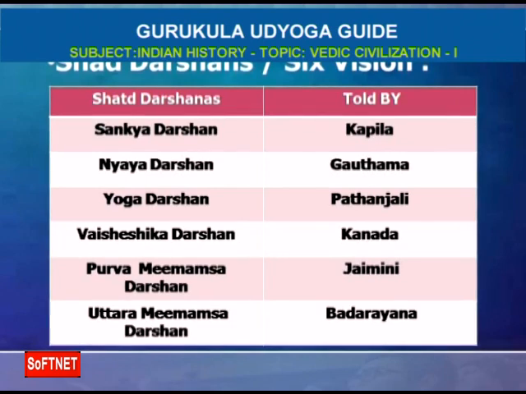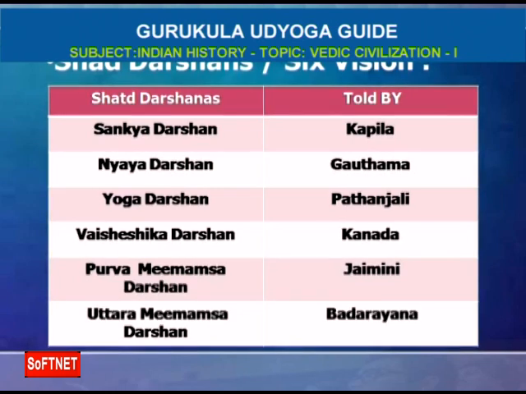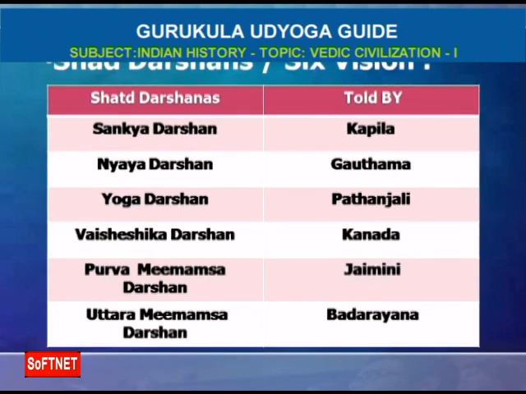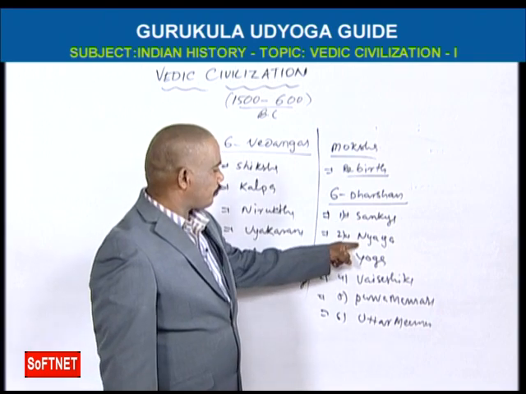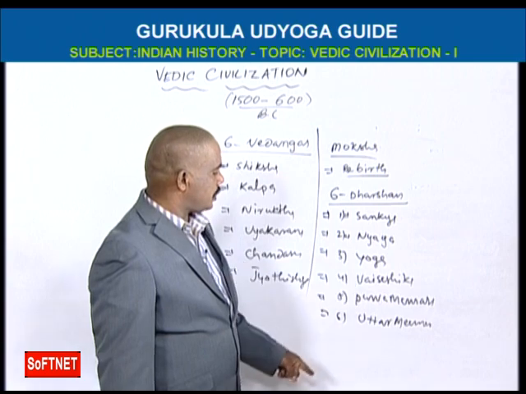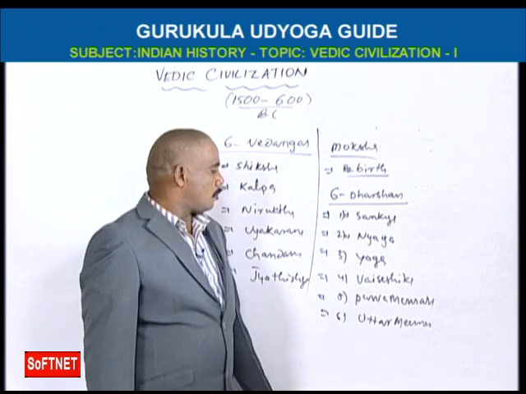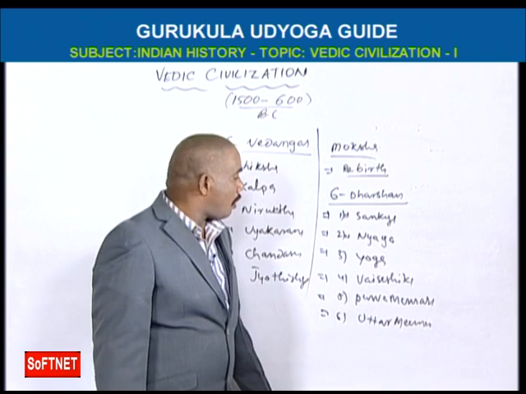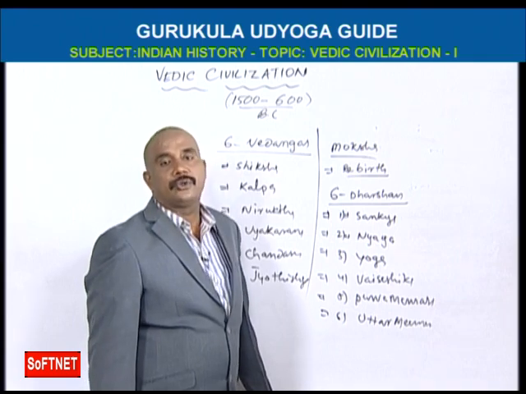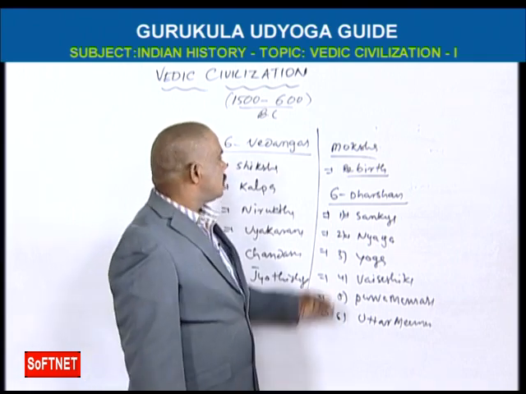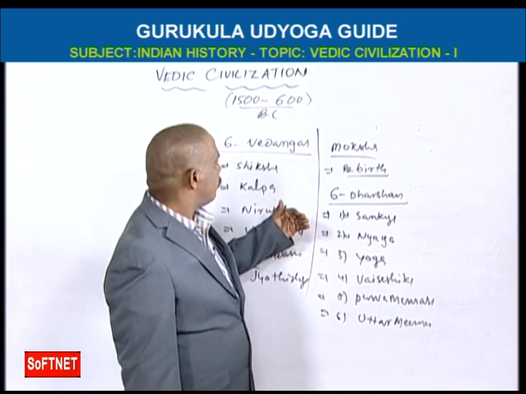Sankhya darshan, Kapila. Nyaya darshan, Gautama. Yoga, Patanjali. Vaisheshika, Kanada. Purva Mimamsa, Jaimini. And Uttara Mimamsa, Badarayana. So these are the 6 darshans, also called Shad Darshans: Sankhya, Nyaya, Yoga, Vaisheshika, Purva Mimamsa, Uttara Mimamsa. When you learn these Shad Darshans, we should go to moksha. So this is the summary of information regarding Vedas.